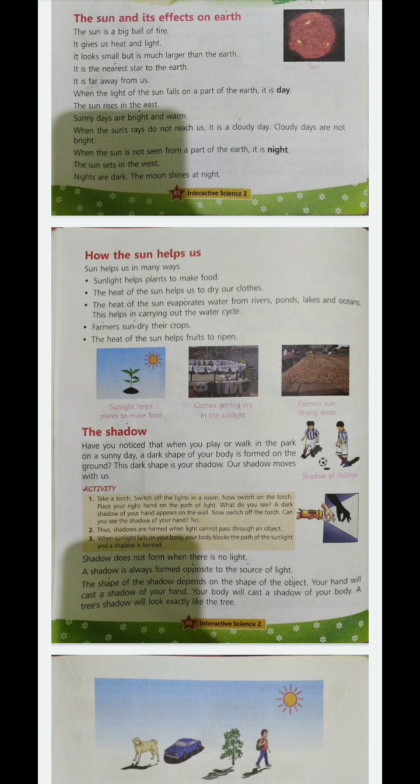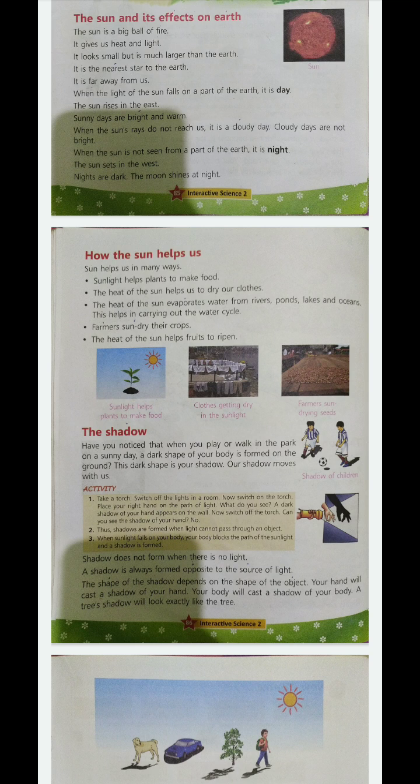Shadow does not form when there is no light. If you sit in a dark room where there is no light, will the shadow form? No. The shadow will only form when there is a source of light and you stand in between. If you stand in front of the light, on the other side, on the ground, the shadow is formed. A shadow is always formed opposite to the source of light.